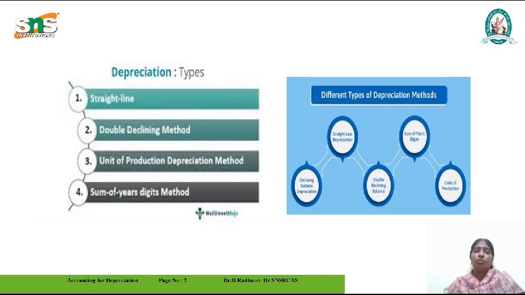When the amount is taken for the straight line method, the same amount is decreased for all the years. When we purchase a machine in the first year and sell it in the fifth year, we can find out the depreciation for those five years. The same amount is reduced for the five years. It is shown in the straight line method. This is the importance of the straight line method.